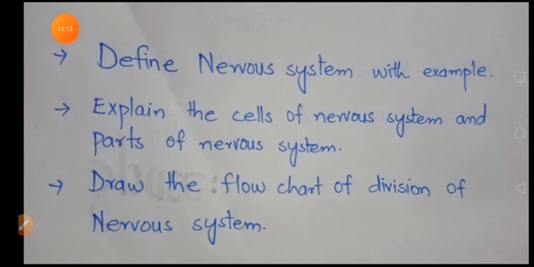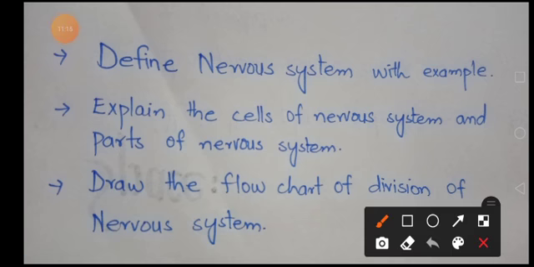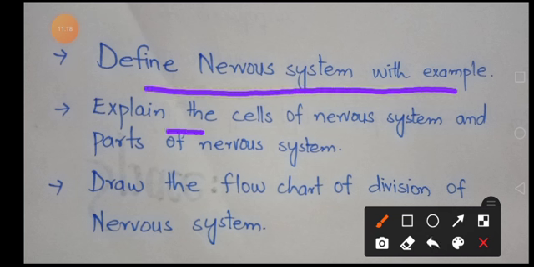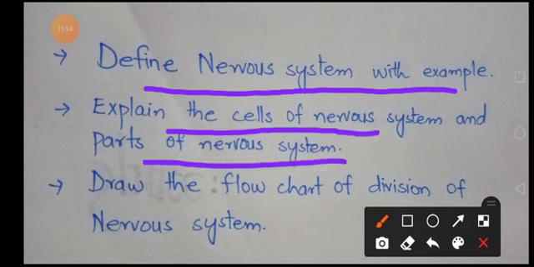Now students, move towards the home assignment. Your home task is, there are different questions and you have to answer them. Define nervous system with example. Explain the cells of the nervous system and parts of the nervous system. And the third question is, draw the flow chart of division of nervous system.